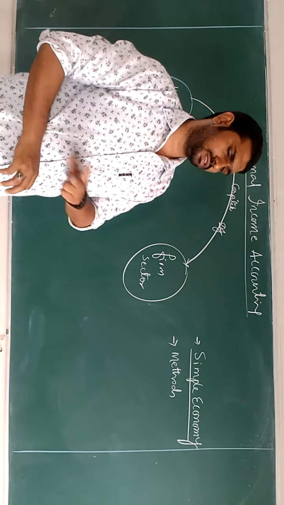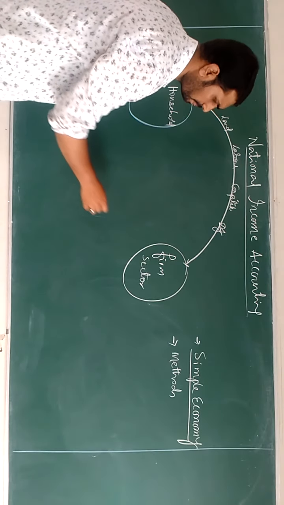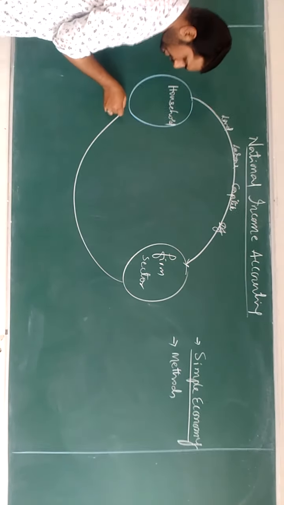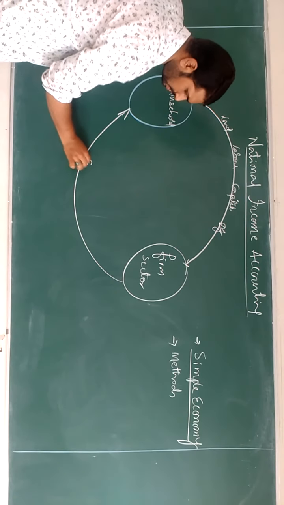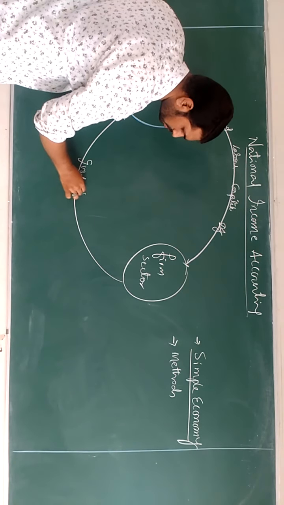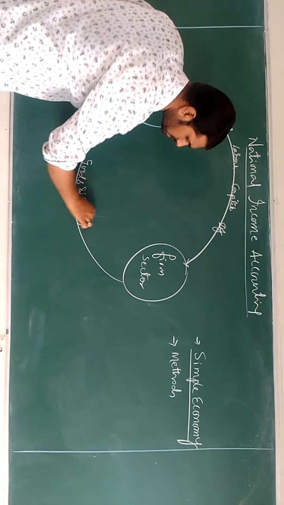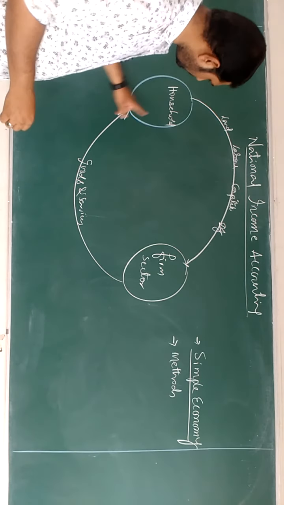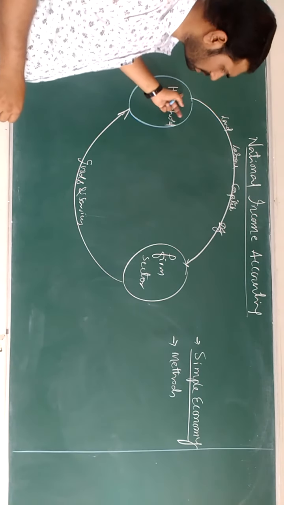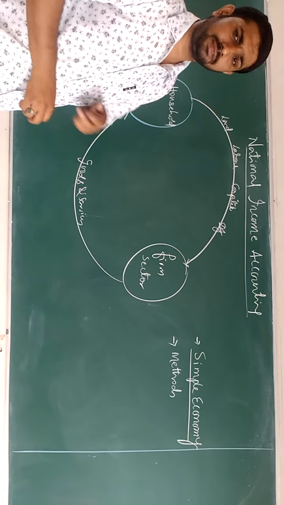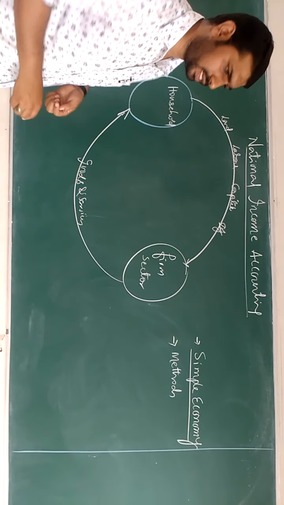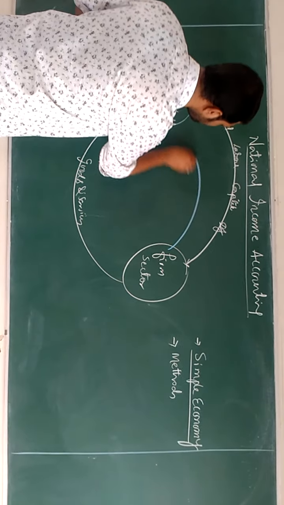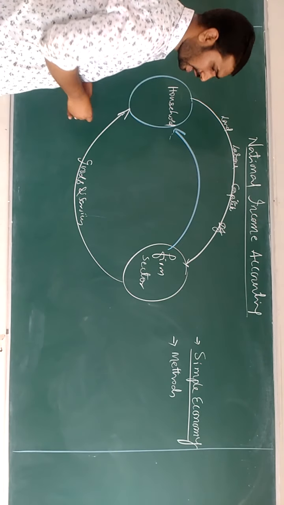When they make production, they will supply different types of goods and services. And the household sector, for whatever factors of production they have supplied to the firm sector, will be paid in the form of factor services.